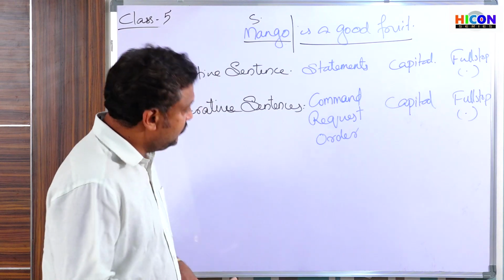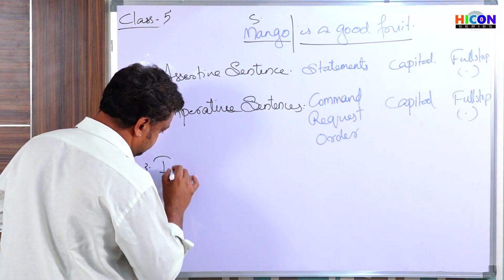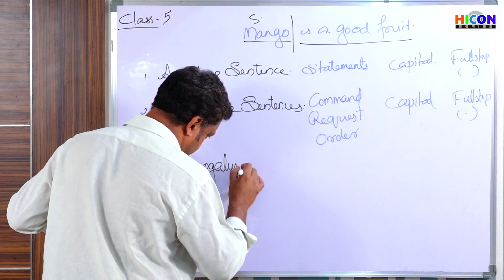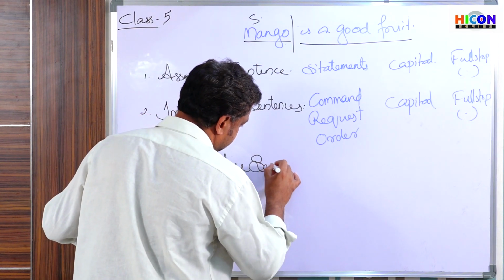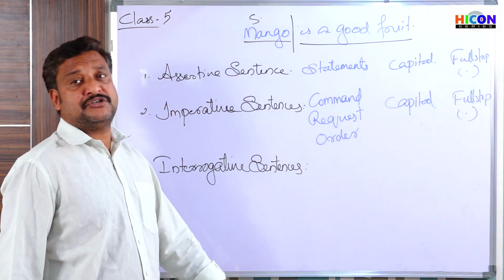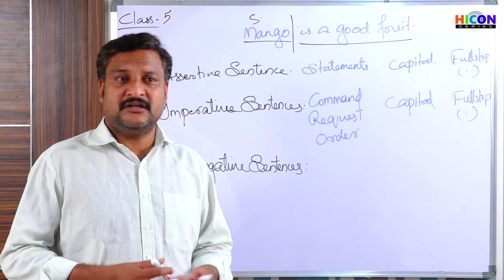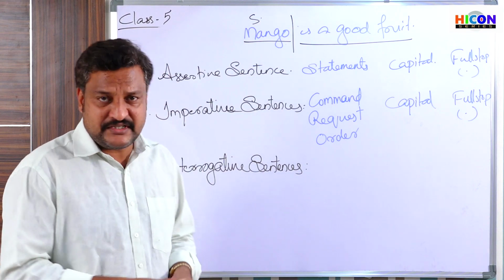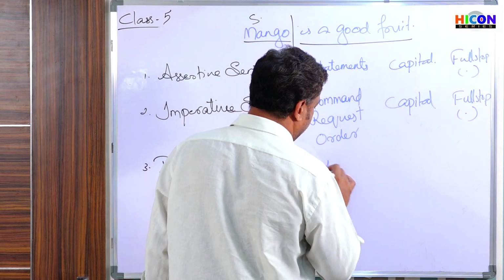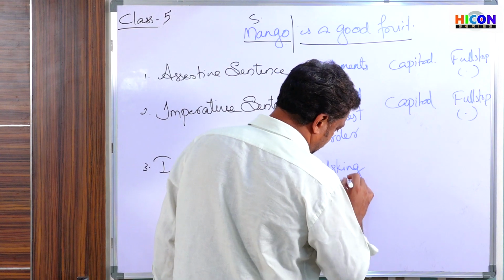Now we have interrogative sentences. Interrogative means to question, isn't it? The word interrogate means to question. So, obviously, interrogative sentences are used for asking something or making questions.